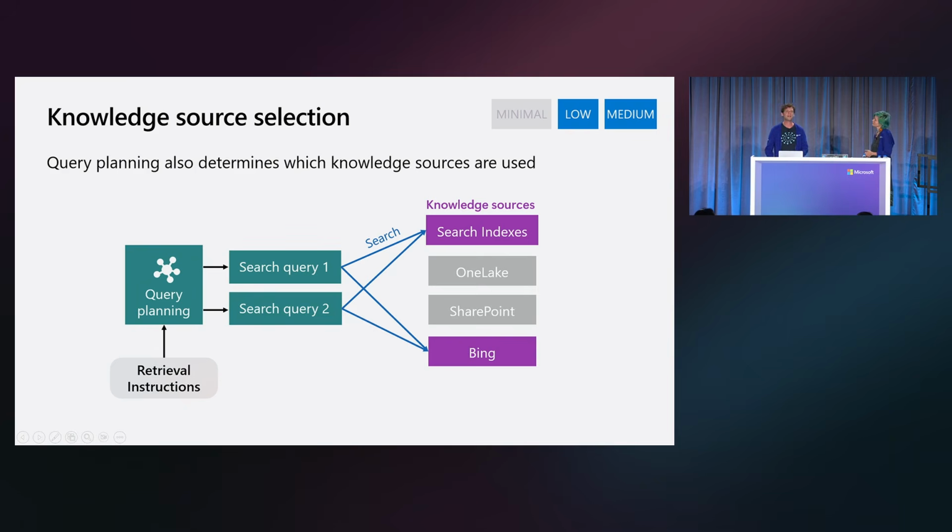So you can say, hey, I have a blob container that's a knowledge source. Maybe this blob container contains a bunch of HR documents. I have another one that contains a bunch of invoices. And then the web should only be used in certain circumstances. So these descriptions are really critical to getting the most out of knowledge source selection when you choose to use it. Finally, you can also provide some custom retrieval instructions, which allow you to basically customize this selection process in natural language. It looks very, very similar to a prompt.